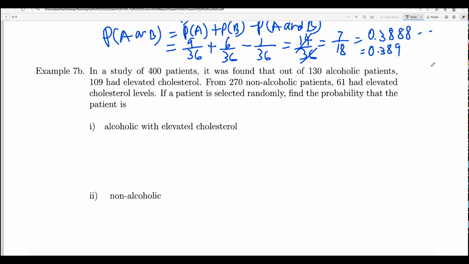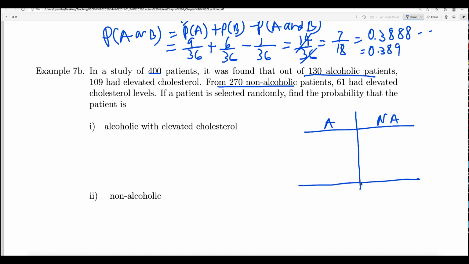problem, it is always better to make a table and then see the clear picture. Okay, so the total number of patients were 400, and 130 were alcoholic and 270 were non-alcoholic. Okay, so let us do alcoholic and non-alcoholic. Okay, and then we can do the total here. So and then also we need to write down the information given there too. So let us find out the total here too, total, and then total here.